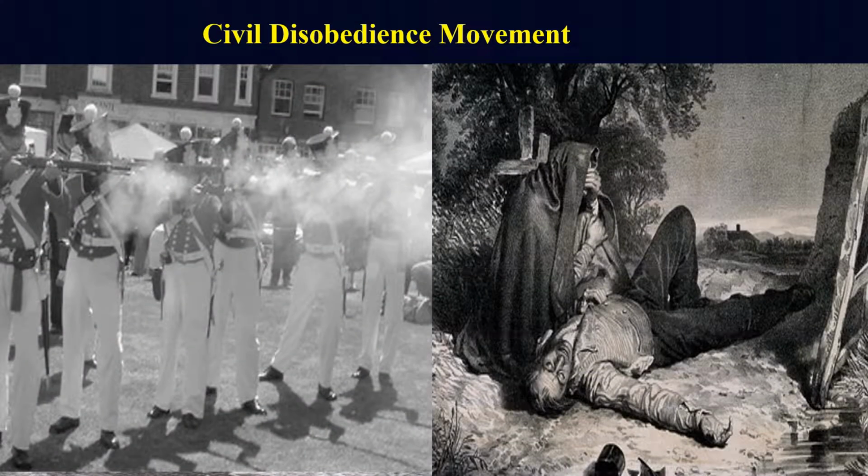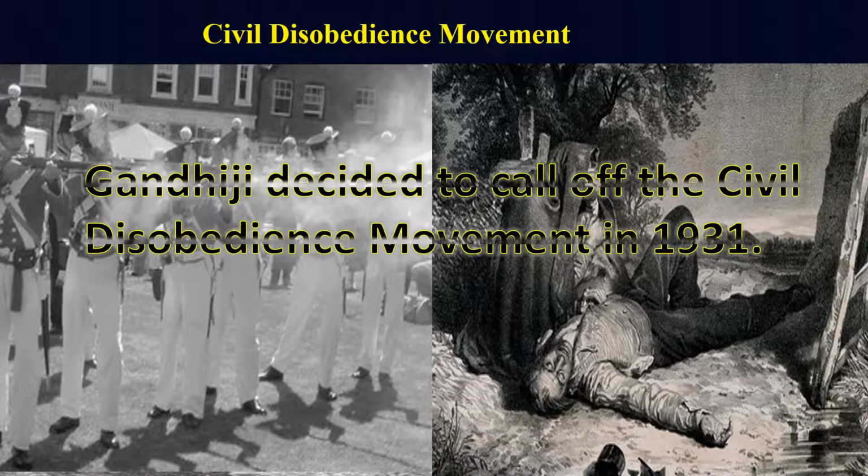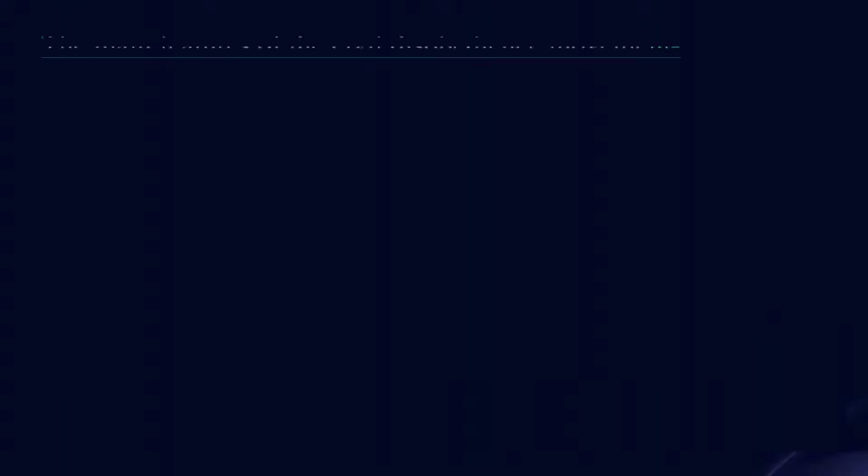Even peaceful Satyagrahis were attacked by police. Women and children were beaten brutally, and about 1 lakh people were arrested. So in such a situation, Mahatma Gandhi once again decided to call off the movement. The civil disobedience movement was called off by Mahatma Gandhi.